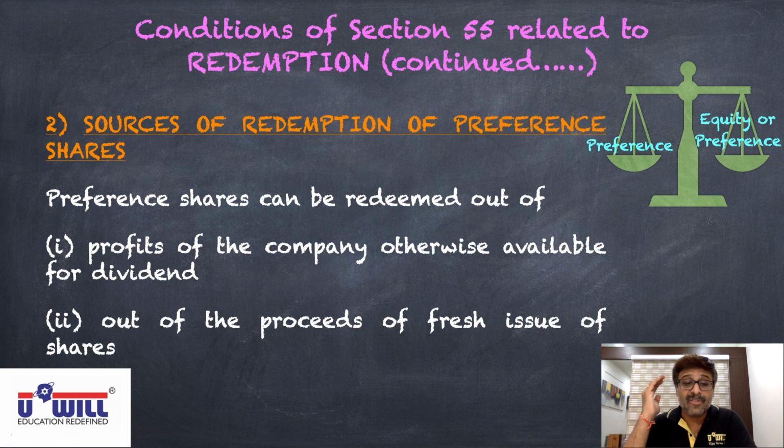Okay. So all of you must note down this second condition in the notebook. Sources of redemption of preference shares. Preference shares can be redeemed only out of two sources. One, profits. Second, issue of shares. When you issue the shares, on one side preference share capital goes down, on the other side equity or preference shares increase, so total capital remains intact. How this remains intact in the first condition, let us see in the next point. You can pause the video and note it down if you have not done so. I am taking up the next point.